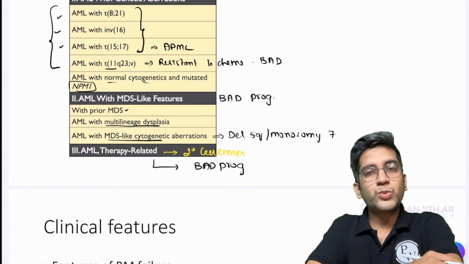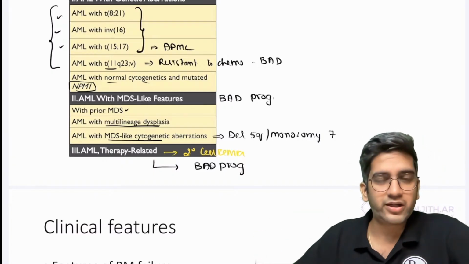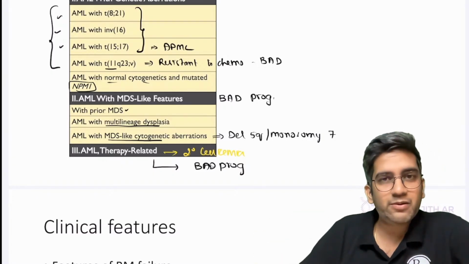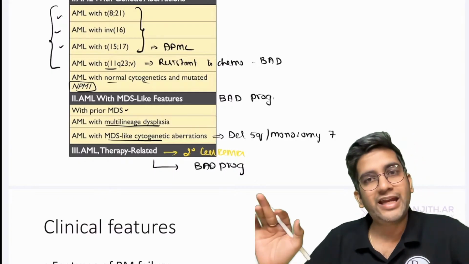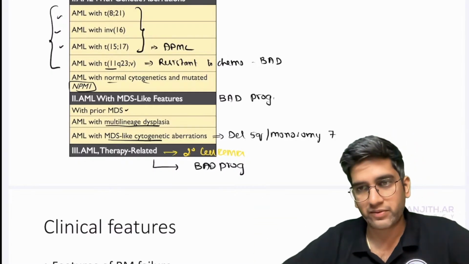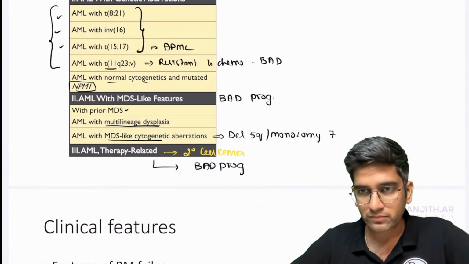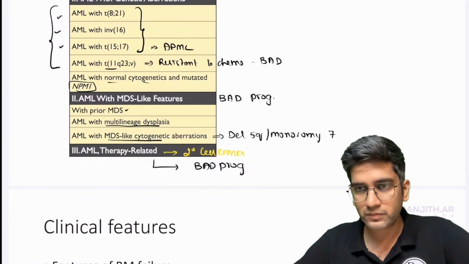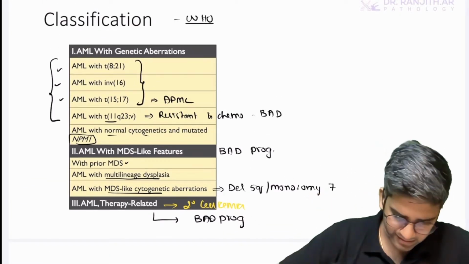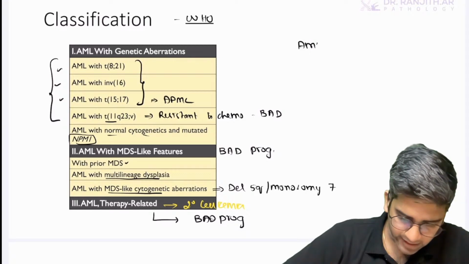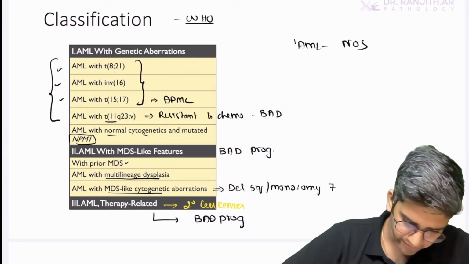So prognosis with respect to AML is predominantly based on genetics. That's why the WHO classification is very important for me, more than my AML M0 to M7. Fine. I'll answer the question. The last but not least is AML not otherwise specified, right?